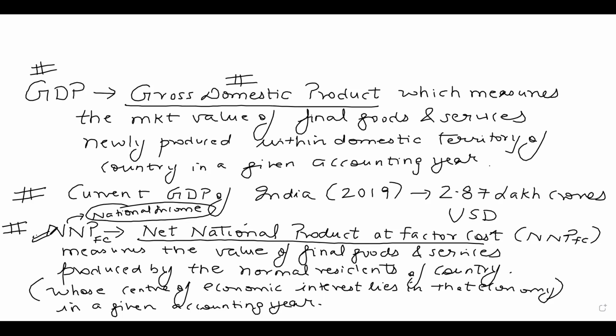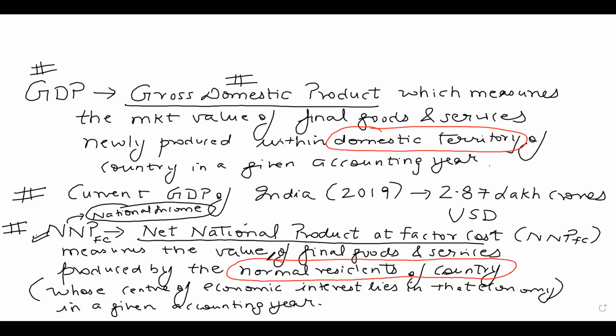So when calculating the GDP, what matters is the domestic territory. I am underlining it. When calculating national income, what matters is the normal residents of the country. You can be a resident of your own country and a citizen of your own country, but you can also be a citizen of your own country and a resident of some other country.